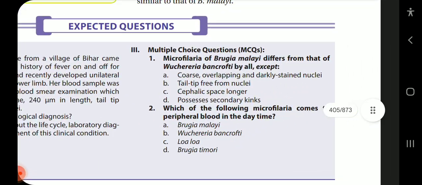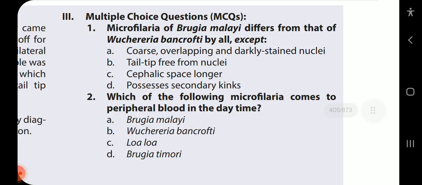Now coming on to the MCQs. Microfilaria of Brugia malayi differs from that of Wuchereria bancrofti by all except: it has a core of overlapping darkly stained nuclei. True. Tail tip free from nuclei? No. Brugia malayi tail tip has two spaced nuclei. Okay, so this is the correct option. Cephalic space is longer, yes, and possess secondary kinks. It is true. Which of the following microfilaria comes to peripheral blood in the daytime? That is diurnal periodicity. Loa loa shows the diurnal periodicity.